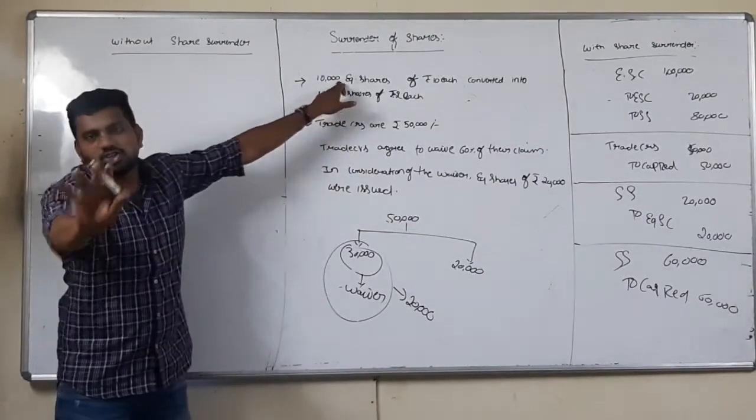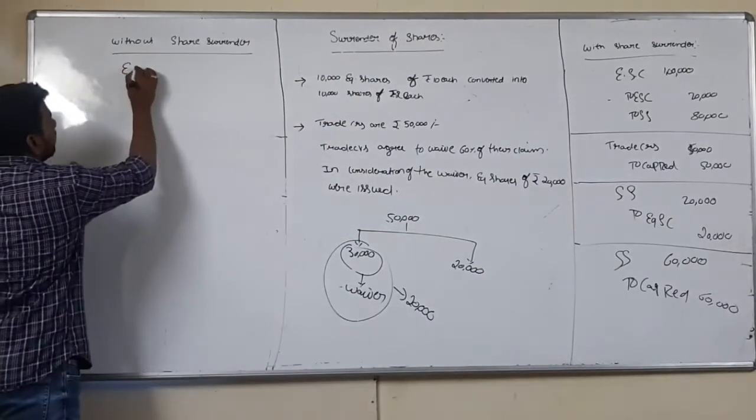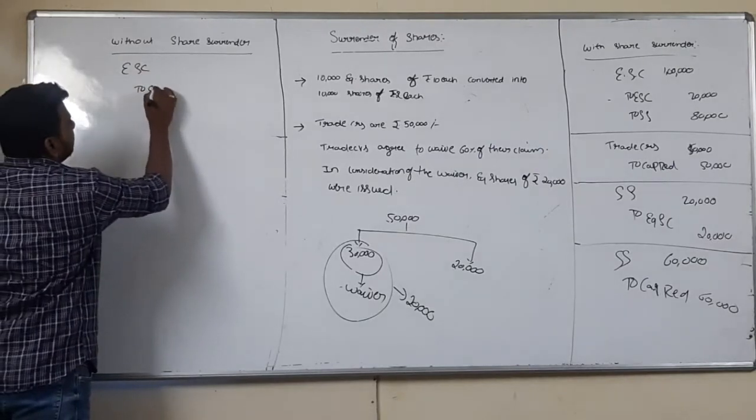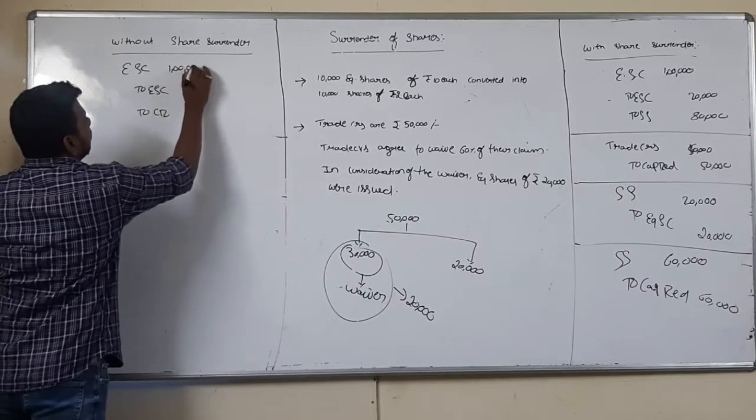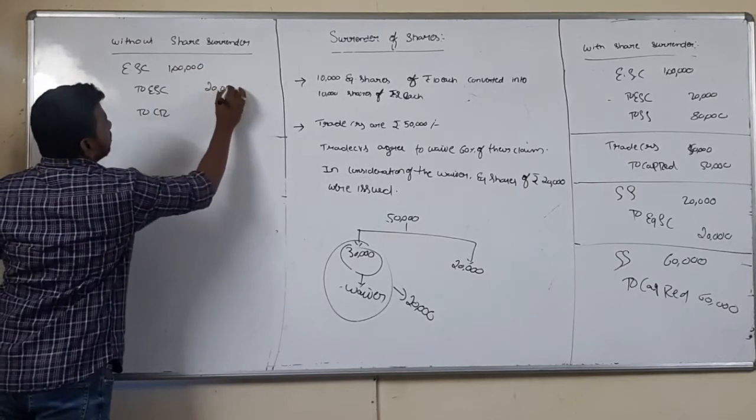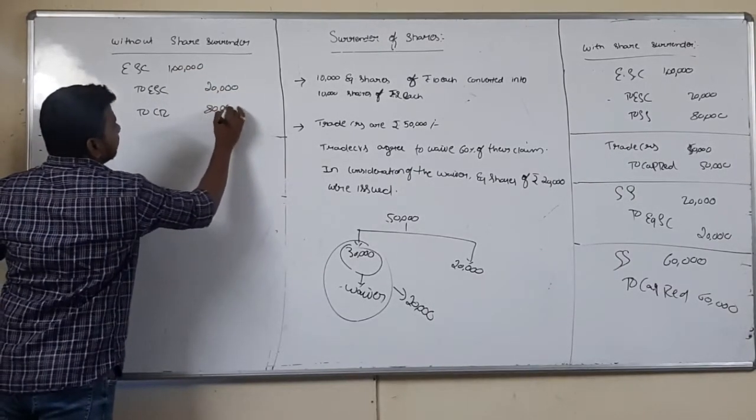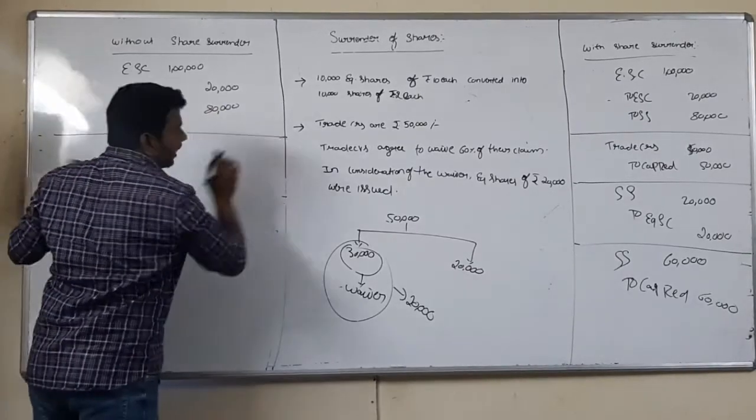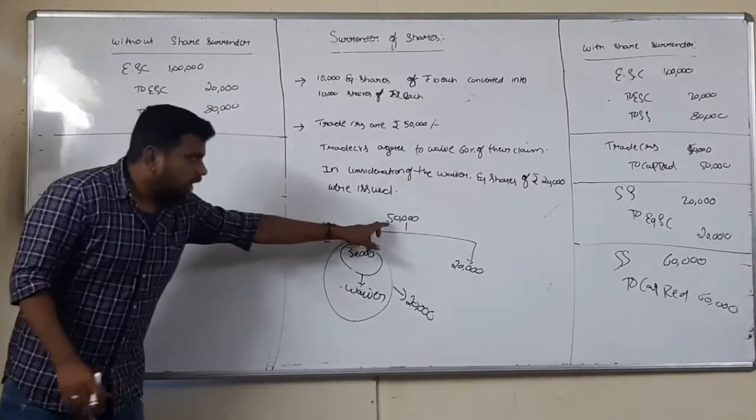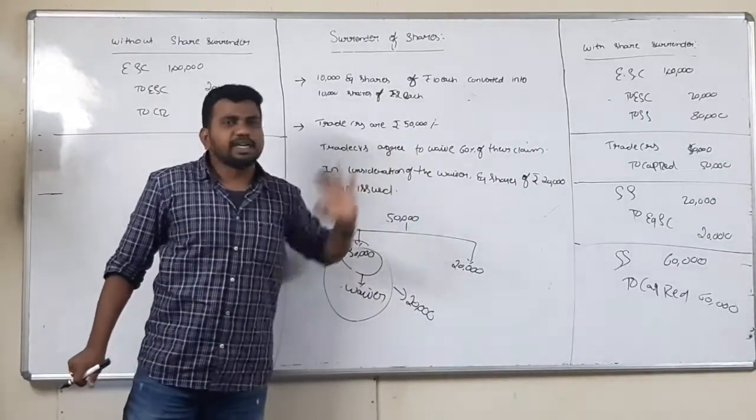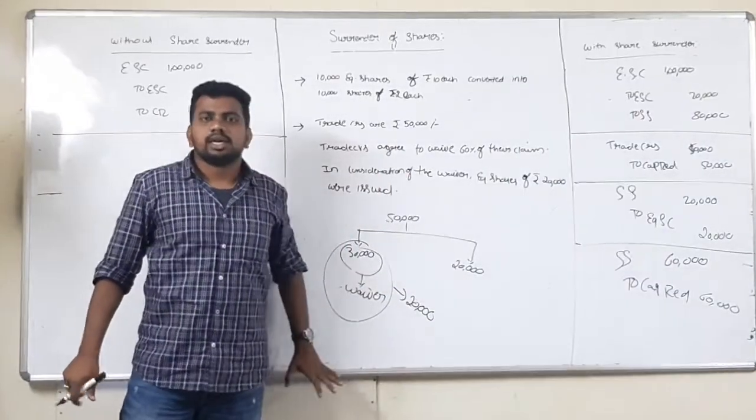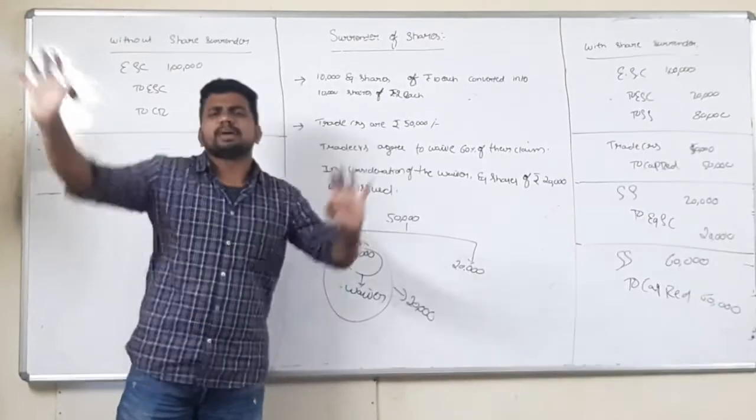This one, as usual, same entry. Without share surrender: equity share capital debit, to equity share capital, to capital reduction, 1,20,000, 80,000. I am not changing anything. Now out of 50,000, this 20,000 I am not touching anything. I am not making any payment. I am not doing any cancellation. So that 20,000 will appear as it is in the balance sheet.